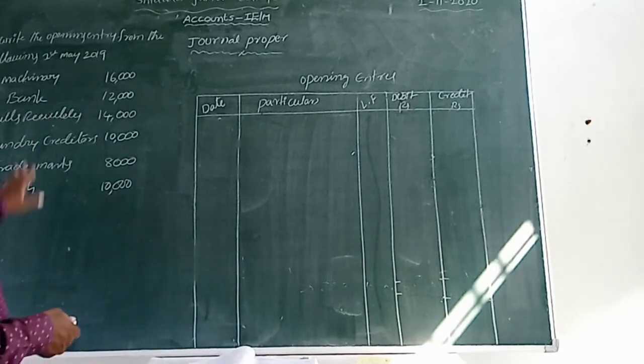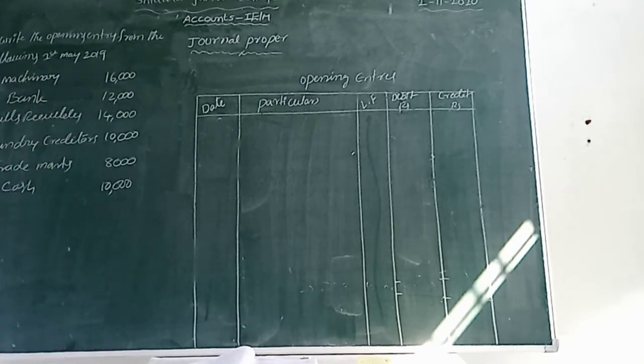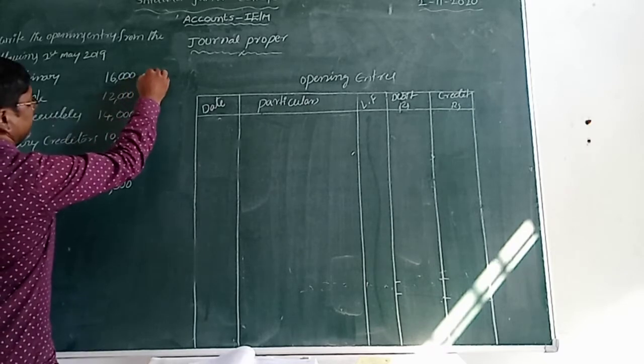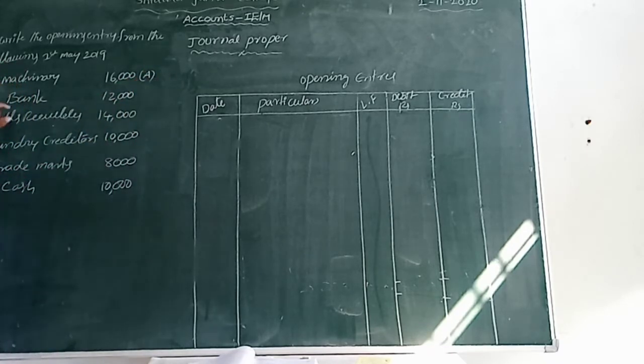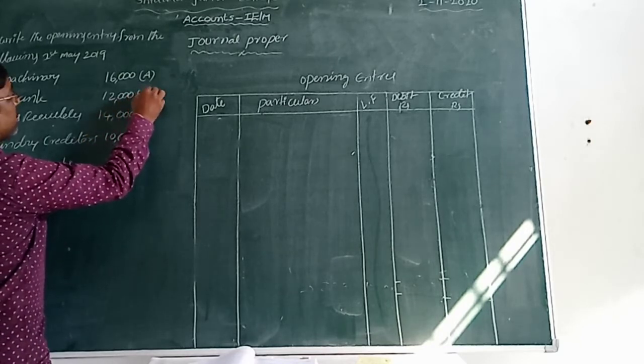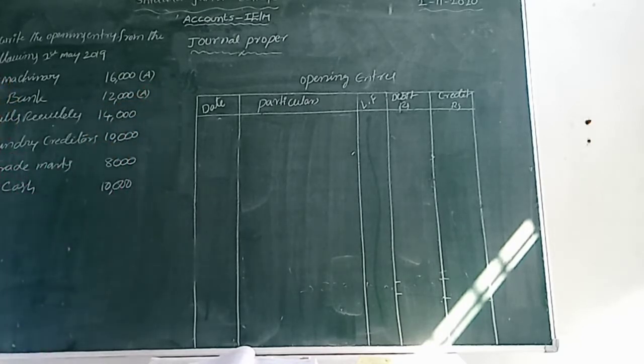Okay, students. So here are the assets and liabilities. Then we can identify and record the opening entry. Let us see. First one is machinery. Machinery is an asset. Next one, bank. It is also an asset, whether cash in hand, cash at bank, or cash or bank.